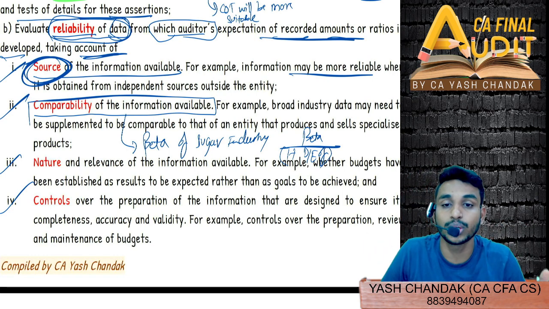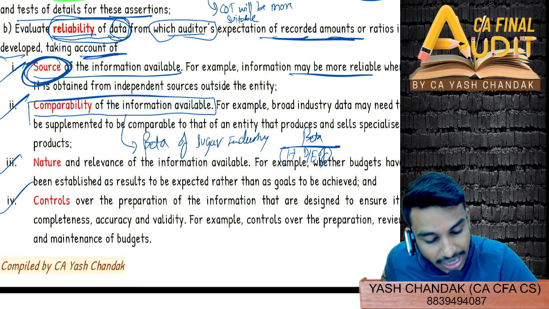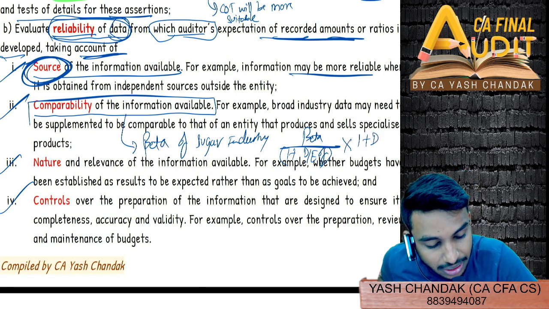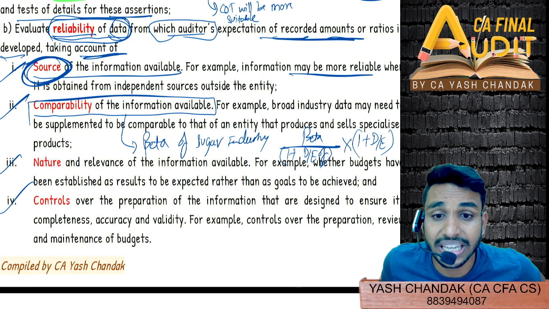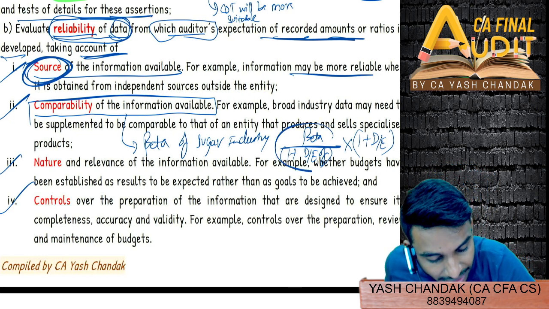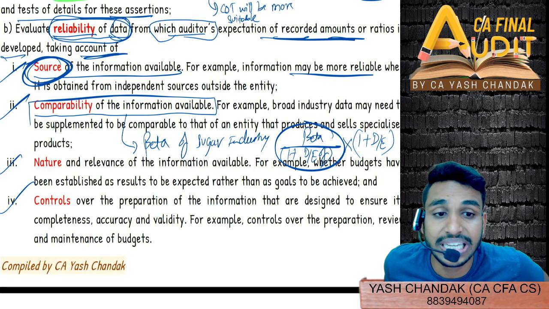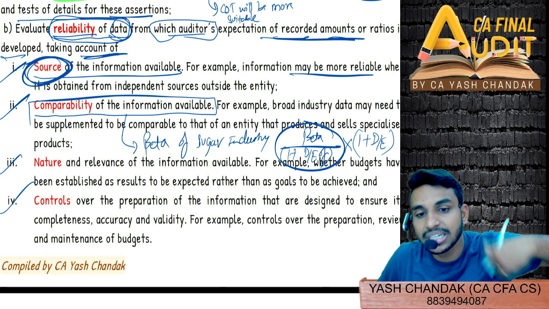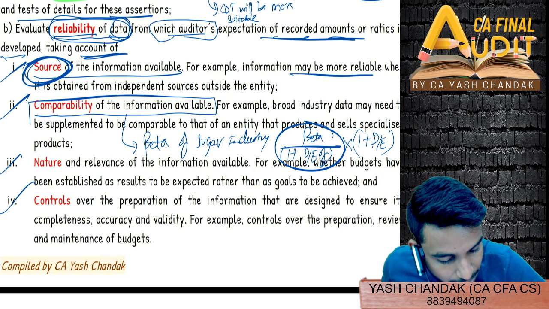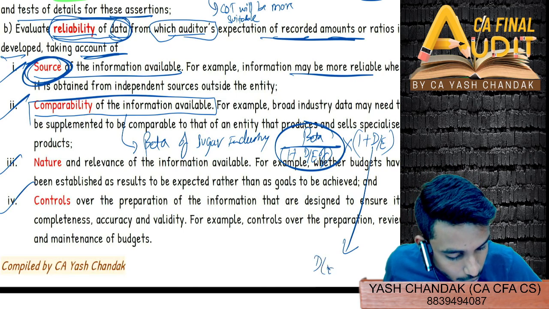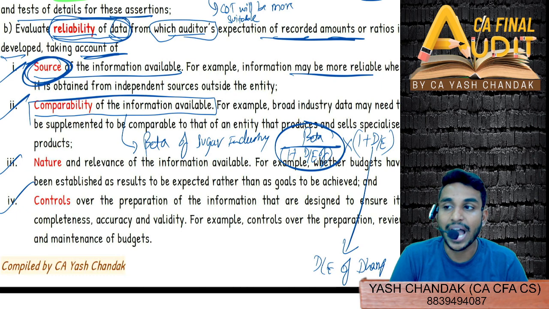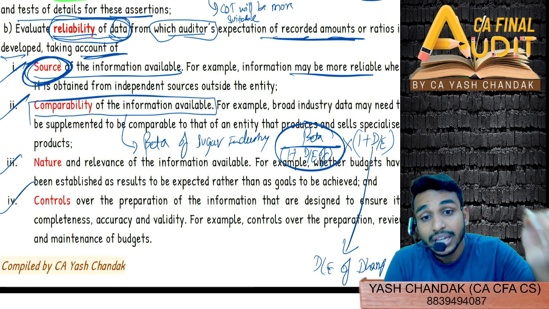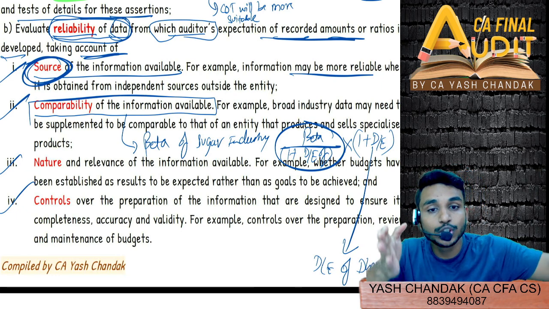What is the debt to equity of the sugar industry? So 1 plus d by e, and then I'll multiply by 1 plus d by e. Do you remember this calculation? Deleveraging and then again releveraging. So when I divide by 1 plus d by e, it is called deleveraging beta. And then when I again multiply by 1 plus d by e, this 1 plus d by e is the debt to equity of Dhampur Sugar, entity specific. So thereby I'm getting the beta of Dhampur Sugar from the beta of sugar industry.